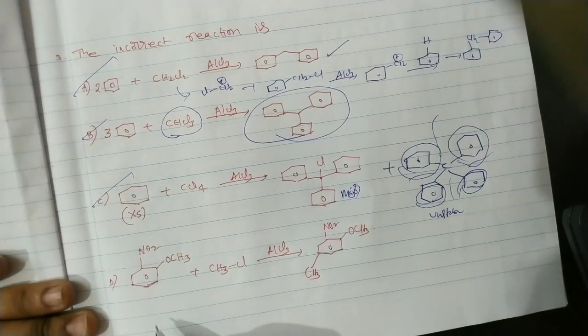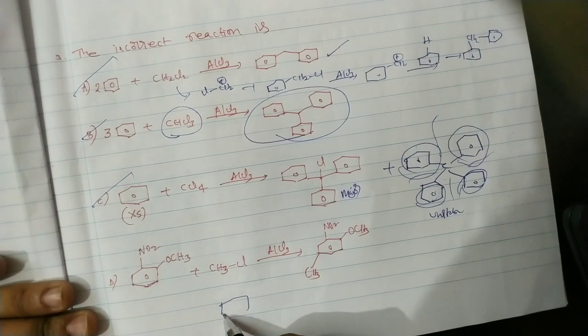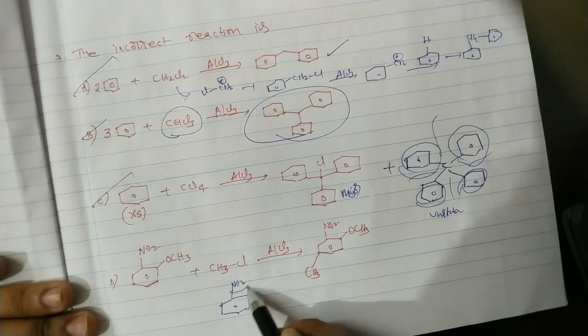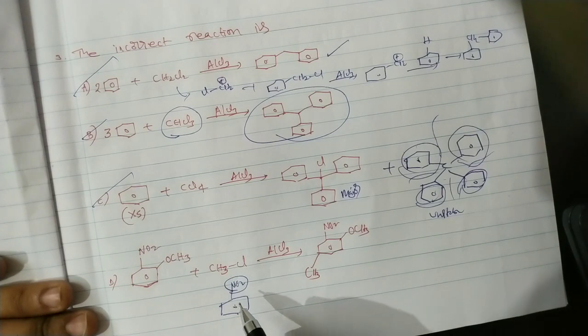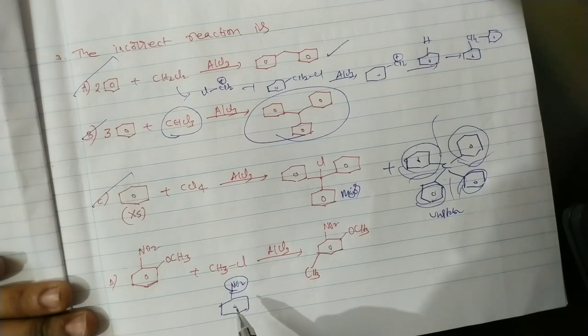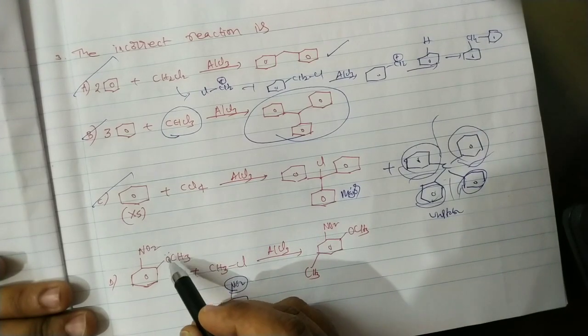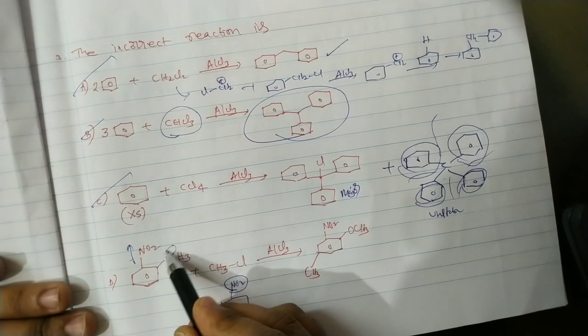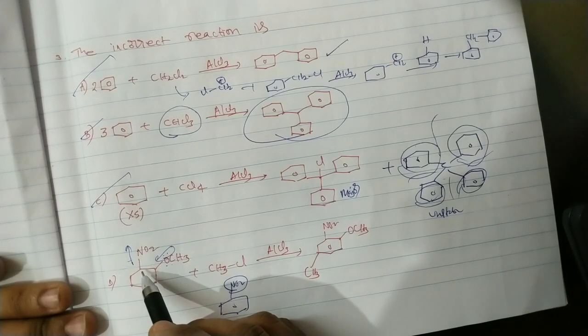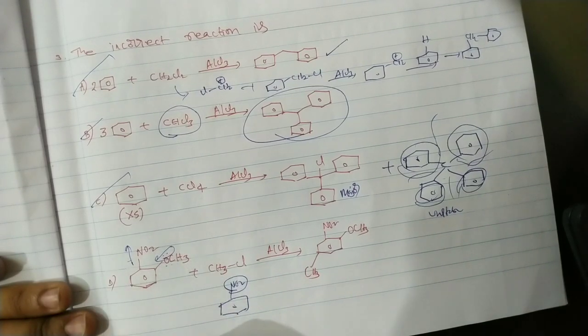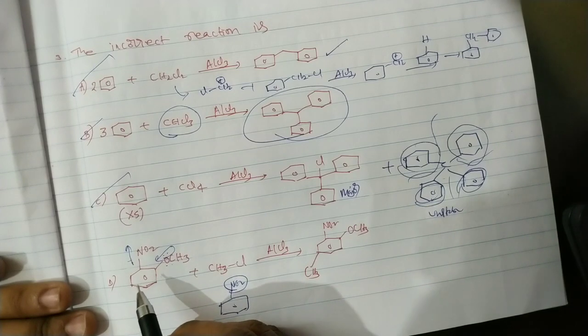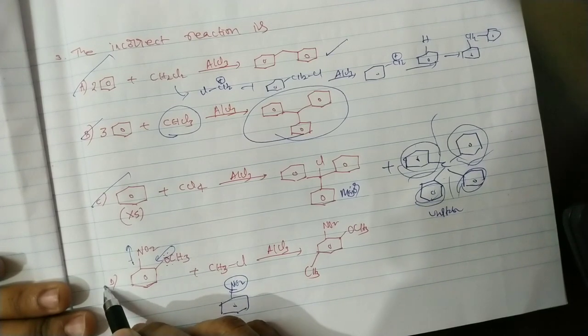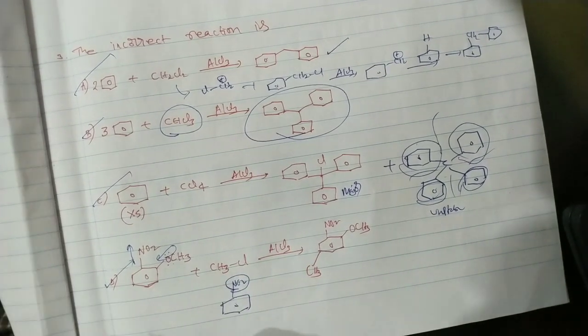And next, generally in a Friedel-Crafts alkylation reaction, the nitrobenzene is not involved. Not only nitrobenzene, any benzene having an electron withdrawing group is not involved. But here OCH3 is the electron donating group. Of course, it is a withdrawing group inductively, but here OCH3 is a donating group. So in this case, a reaction is possible. So that means this option D is also a correct reaction.